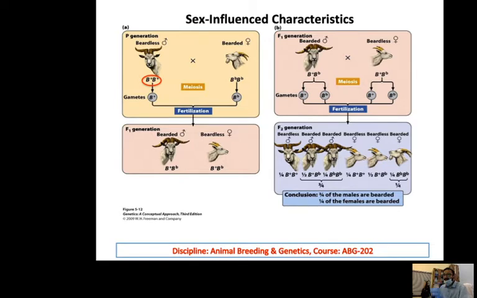If we just focus on the genotype of the parents, you can see the B plus, B plus is the male, and it's of course beardless. And the female is B small b, B small b. So in the F1 we will definitely get the heterozygotes. And heterozygotes, if it is the male, it is bearded, and if it is the female, it is not bearded.